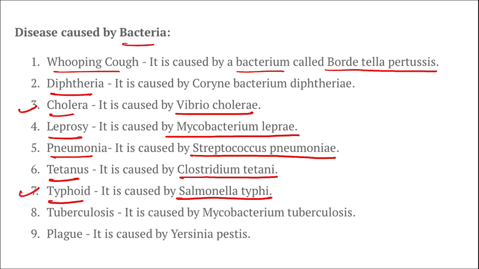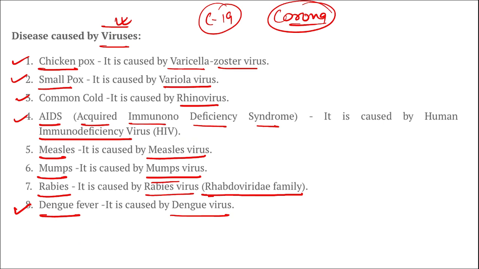These questions have been earlier asked in some or the other government job exams. So these are important ones. Similarly, for TB it is Mycobacterium tuberculosis, and for the plague it is Yersinia pestis. Alright, take a screenshot or write them down, the important ones, because these are helpful for you.